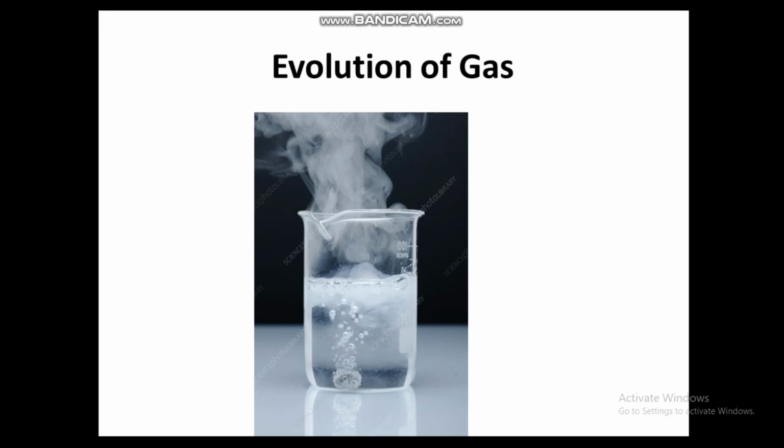Another type of chemical change is evolution of gas. If we take some water and put some calcium oxide, which is our lime, into it, what will happen? You can see some bubbles coming out, which means some evolution of gas is taking place. From the water some gases are coming out. So this is also a chemical change, where some chemical reaction has taken place, and because of that the bubbles are coming out or the gas is evolving from the solution. So here the chemical reaction has taken place, and some change can be observed in the form of gas.